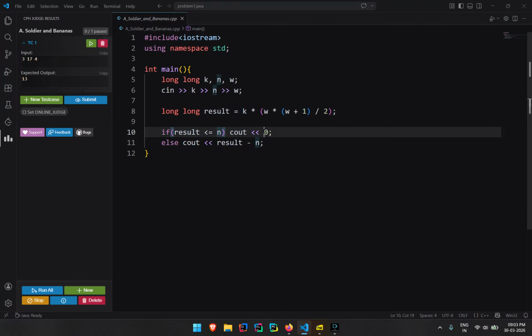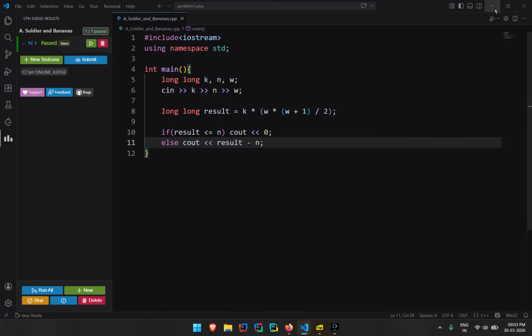If it is less, then I return 0 because he does not need to borrow any money from a soldier. Else I simply subtract his money from the result, which gives the amount of money he will be borrowing from his friend. Simple math, if you ask me.